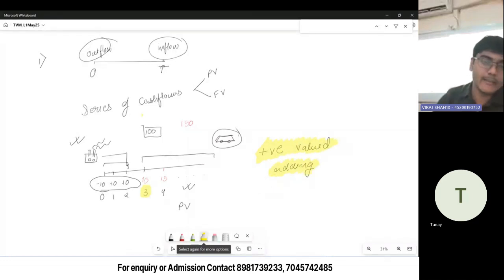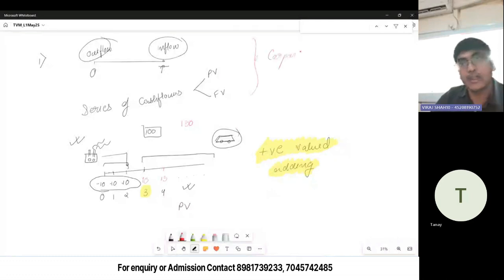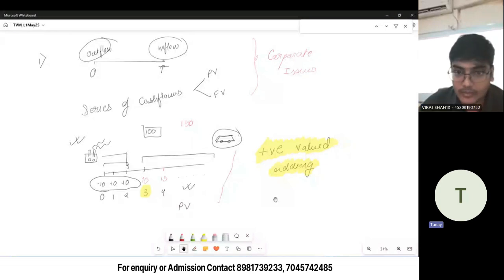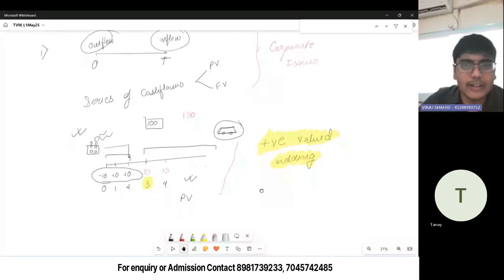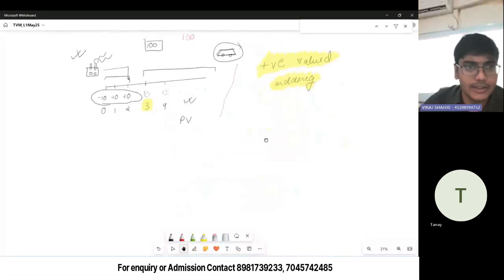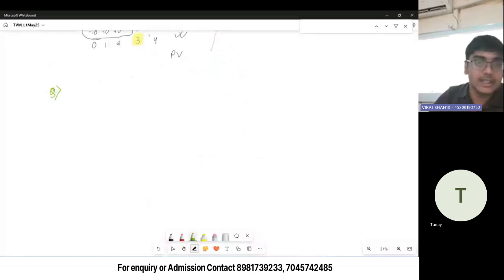So you will read about this in a subject called Corporate Finance, in much detail. But right now I am teaching you the mathematics behind it: how to do the PV, how to handle multiple cash flows. I will tell you that mathematics now. We will start with a simple example. Do we have to write this down? No, this you don't have to write. This is just an explanation. I will tell you what to write. So you will start writing now.